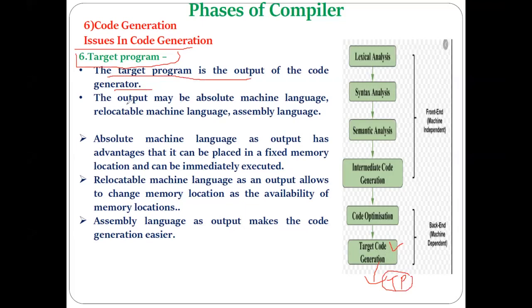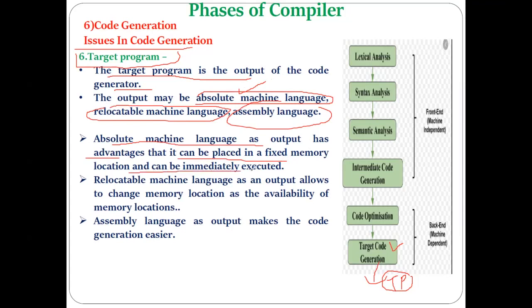Okay. Now output can be generated in different forms. The output may be an absolute machine language code, a relocatable machine language code, or it may be in the form of assembly language code. So let's consider if the output is in the absolute machine language code format. Then the advantage is that the machine language code can be placed in a fixed memory location and can be immediately executed.